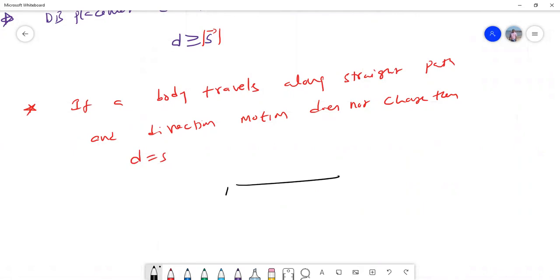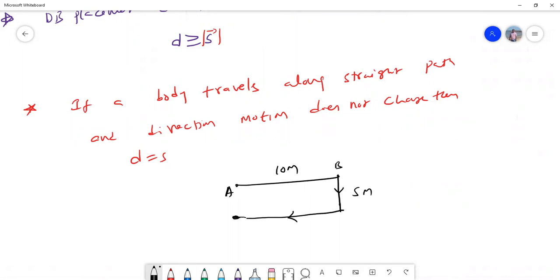Again, let's take, it starts at A, it went to B, this is a point B, which is at 10 meters. Now remember, it changes the direction, again moving in a straight line path, it travels 5 meters. Then again it changes its direction, and now it is at this point.